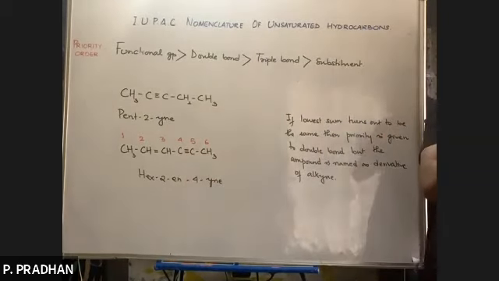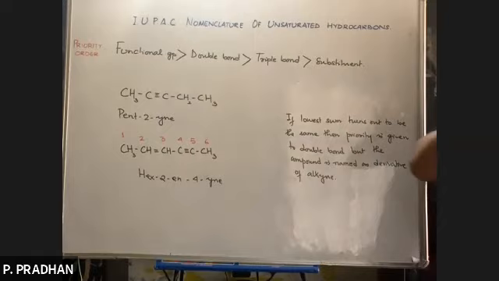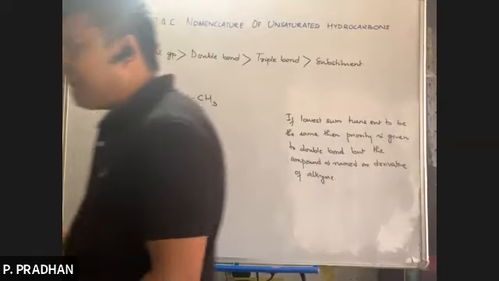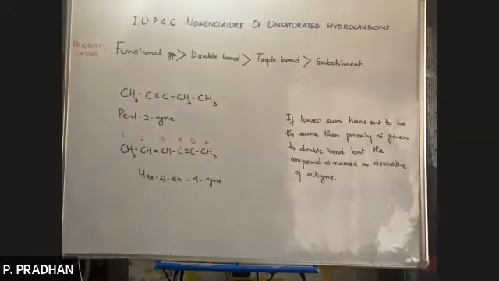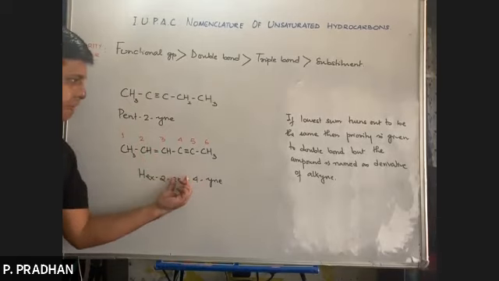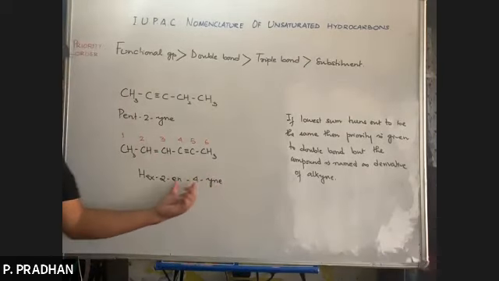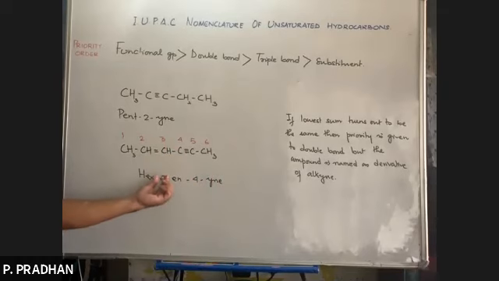Okay, so is it understood? Now see, क्या है actually? पहले हम लोग जब numbering करेंगे, if there is a double bond and a triple bond, we'll apply lowest sum rule. If the lowest sum rule turns out to be the same, then priority हम लोग किसको देंगे? Double bond को. But the compound is named as a derivative of alkyne means yne हम लोग last में लिखेंगे. पहले डबल बॉन्ड लिखेंगे उसके बाद में ट्रिपल बॉन्ड. So first we must apply lowest sum rule.